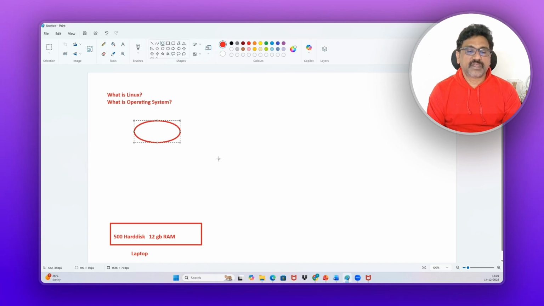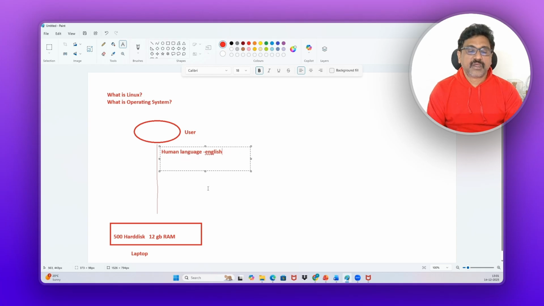So for example, you are the user. If you want to use this hardware, that means the laptop, what do you have to do? You cannot communicate with this hardware, because your language is English. You will communicate in your understandable language, that is the English language. Your machine will not understand English, your hardware will not understand English.